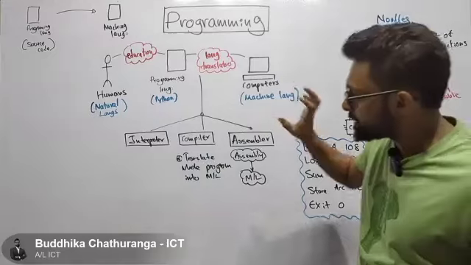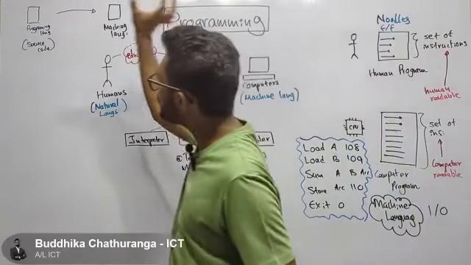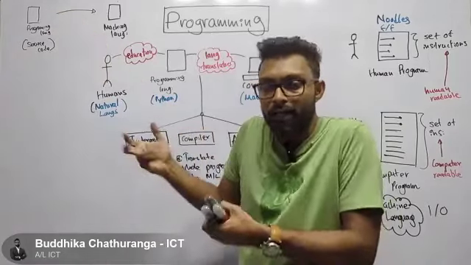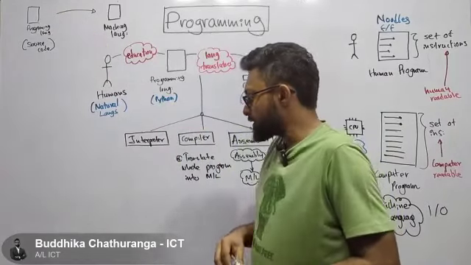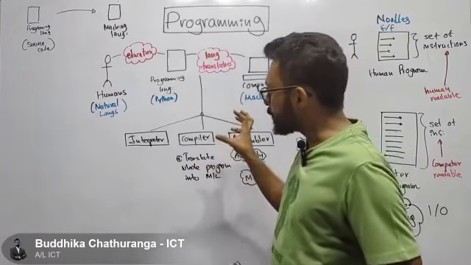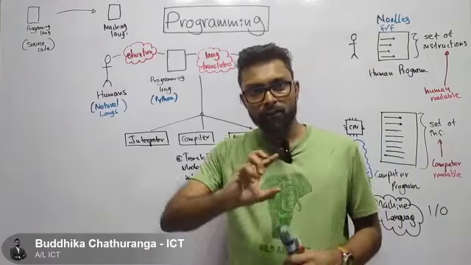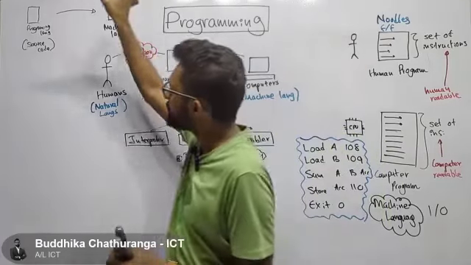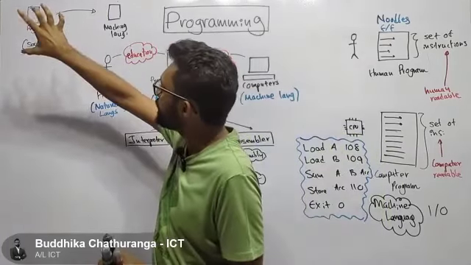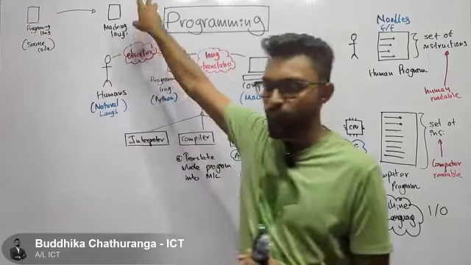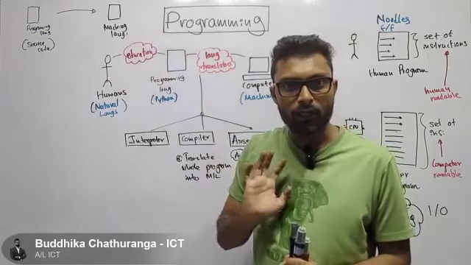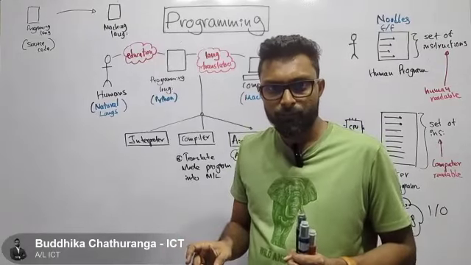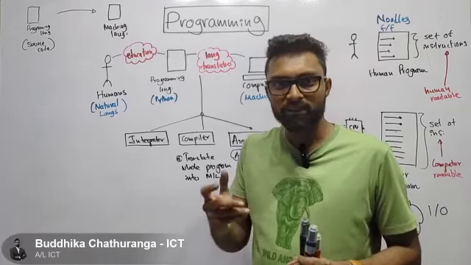What a compiler does is it only translates our source program into another language, a target code. In this scenario, it translates our source code into machine language. That's all a compiler does. It's just translating, and that's the whole responsibility of a compiler.